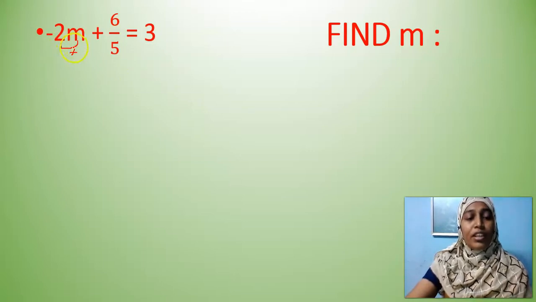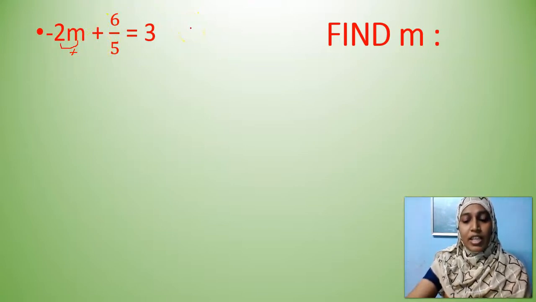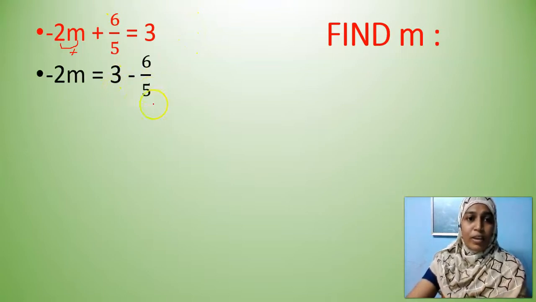Okay, you should identify the relationship with that variable. Then you have to transpose. This is in a relationship of plus. So when it is transposed to the right hand side, it becomes minus 6 by 5. Here, 3 minus 6 by 5.